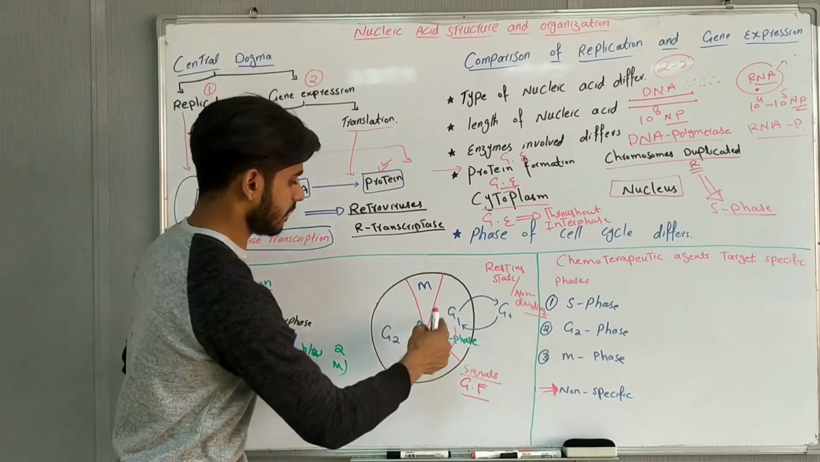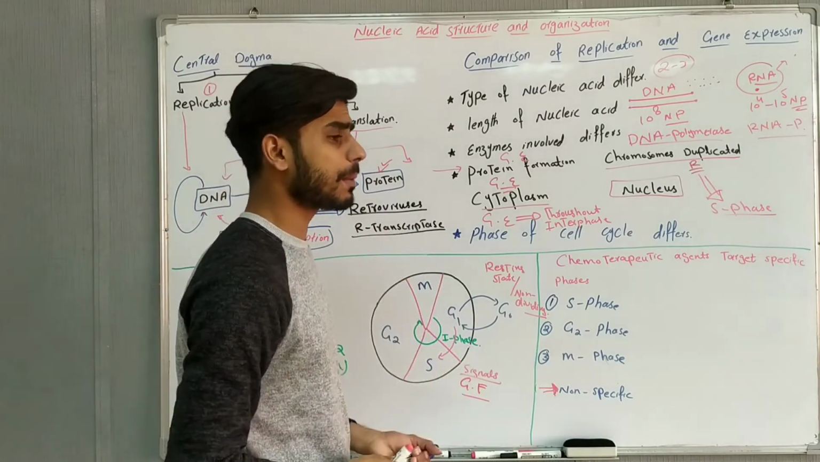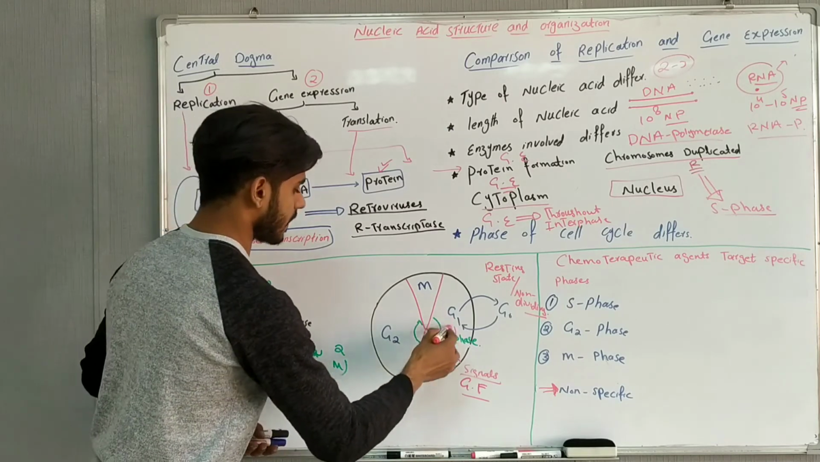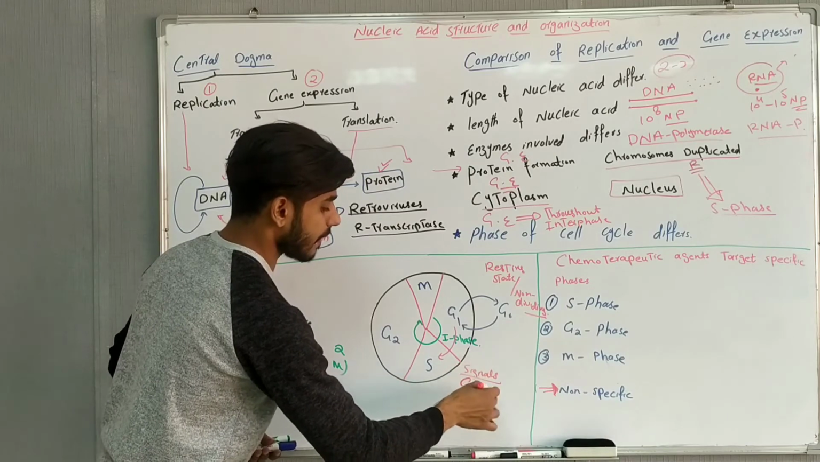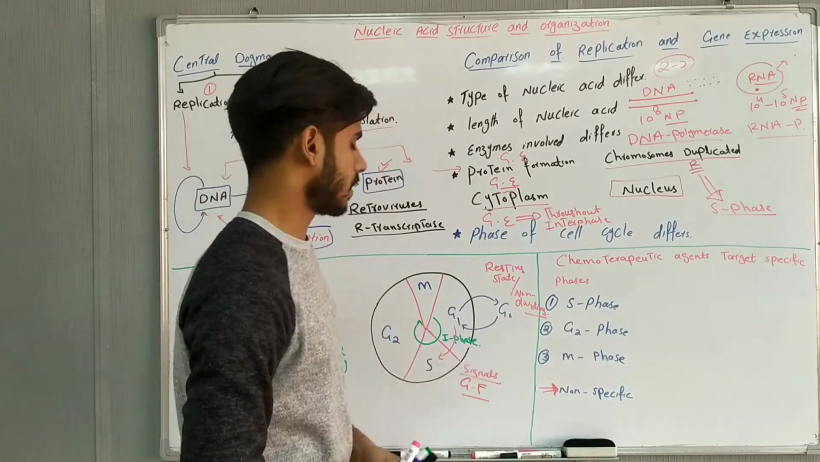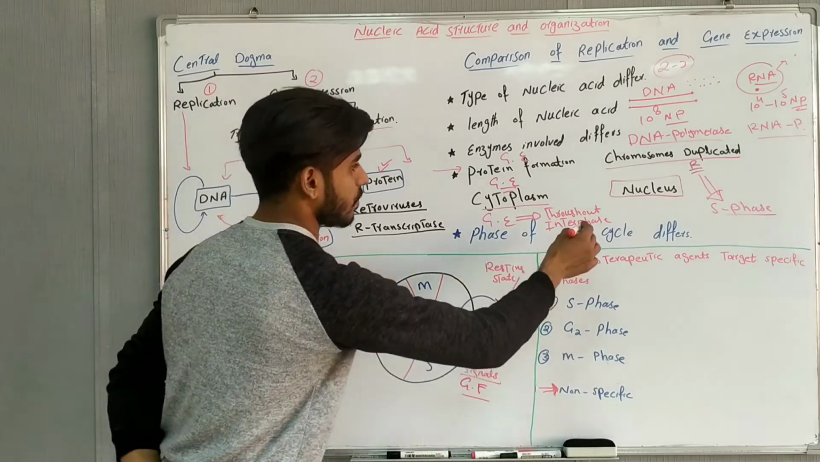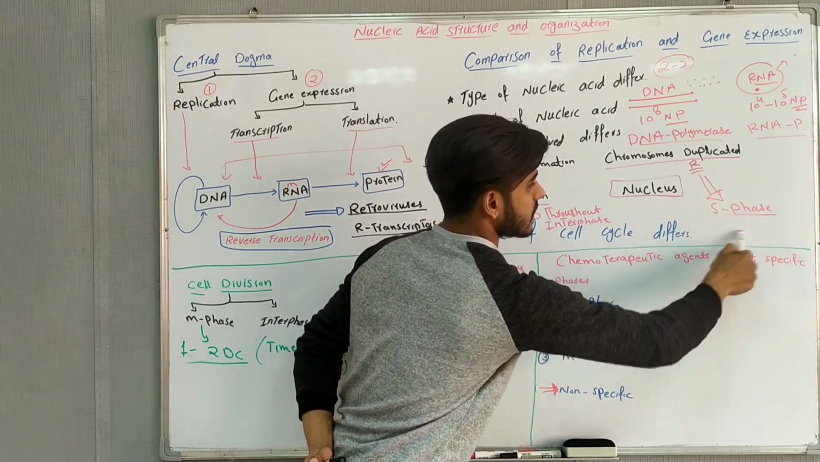G1 phase is the preparatory phase. The cell will prepare itself for the cell division. After G1 phase, S phase will be activated. But how? With the help of growth factor signals, and these growth factors may be the insulin growth factors or heparin growth factors. Now S phase has been activated. Remember that, I'm going to tell you that replication happens in S phase.